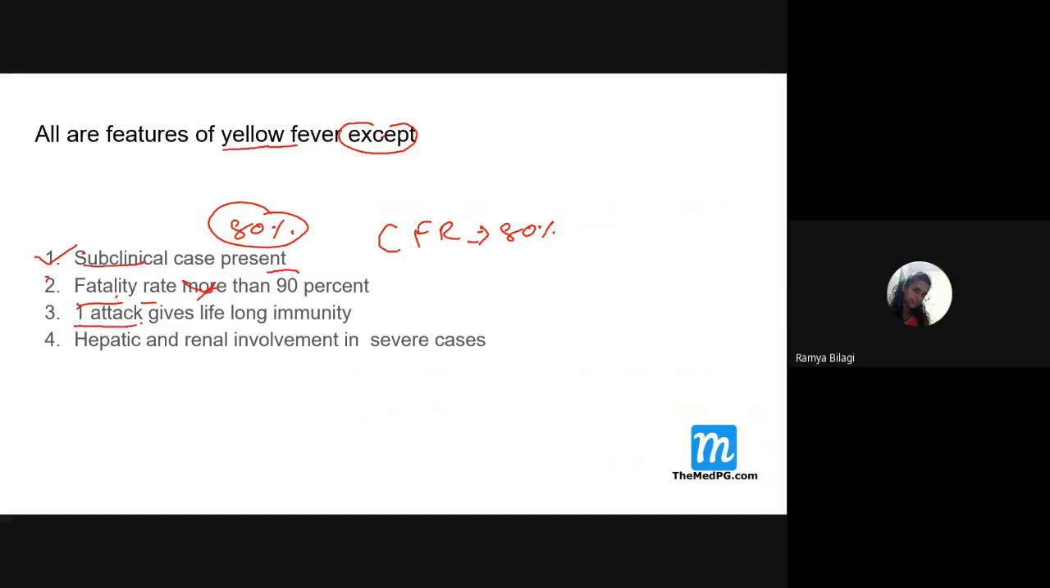Now, one attack will give lifelong immunity. Do you all agree with this? Yes, if a person is infected once, then lifelong immunity will be there. That is correct. Then, hepatic and renal involvement is seen in severe cases. It is also correct. So which of the following is not a feature of yellow fever? It should be the second one.